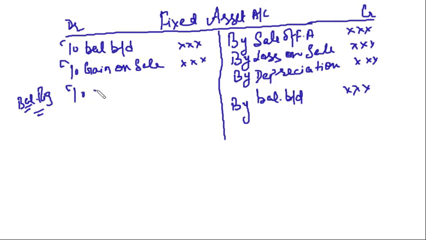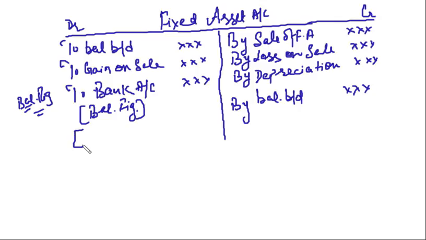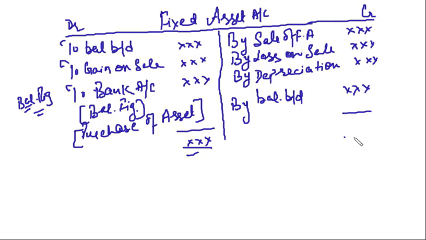So I will say to bank account, this will be your balancing figure, and this will reflect purchase of asset. Clear? So basically, we prepare fixed asset account to identify the amount of purchase of asset during the year. This is the main purpose of preparing fixed asset account.